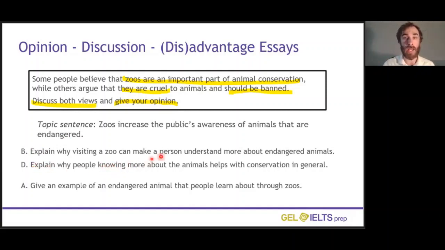It explains why people understanding more or knowing more about the animals helps with conservation in general. So it's that next step. Sentence A is an example. So here we would give an example that supports the argument we've just made. This is a cohesive argument. Maybe for idea A, we'd give an example of an animal which people have learned a lot about in zoos, and therefore that animal has had better conservation efforts.